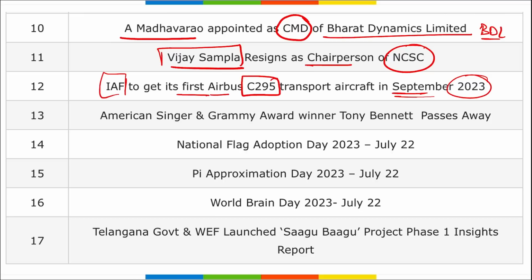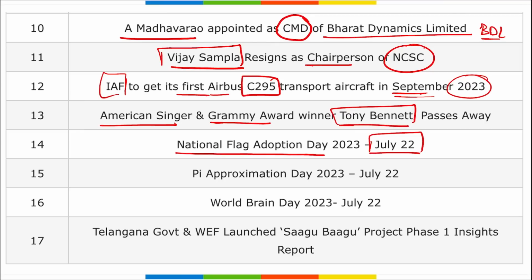National Flag Adoption Day is observed on 22nd of July. Pi Approximation Day is also observed on 22nd of July. And if asked, Pi Day is observed on 13th of March. Then World Brain Day is also observed on 22nd of July.